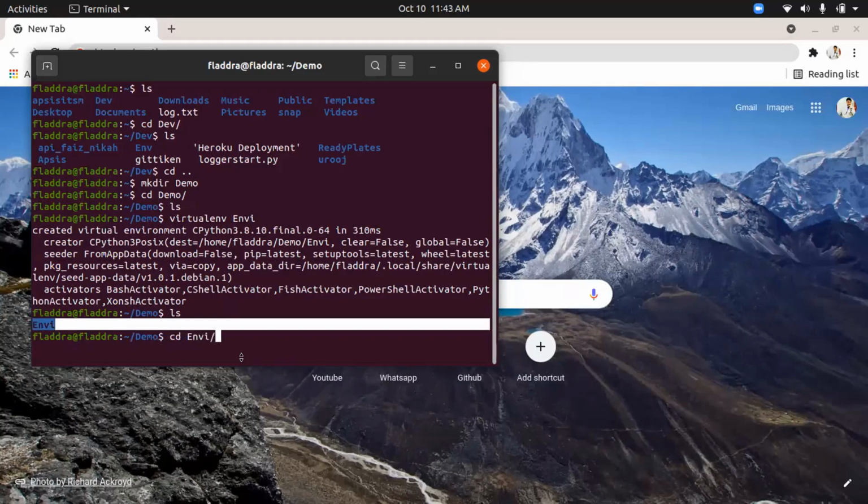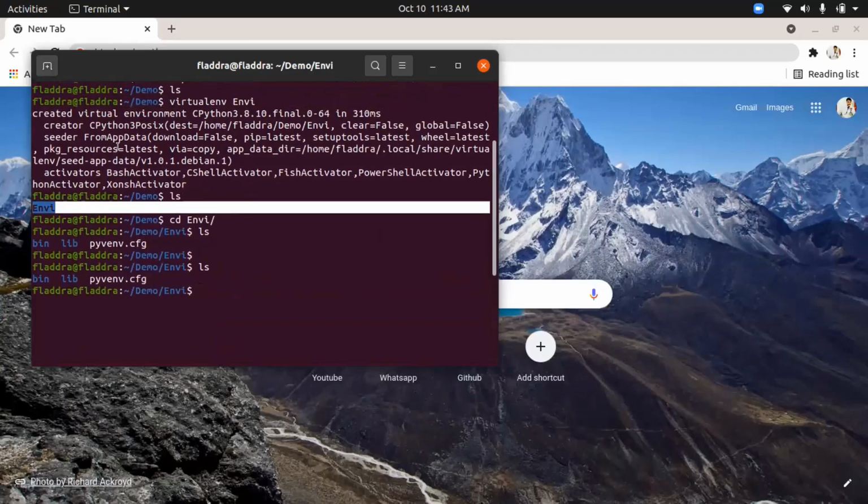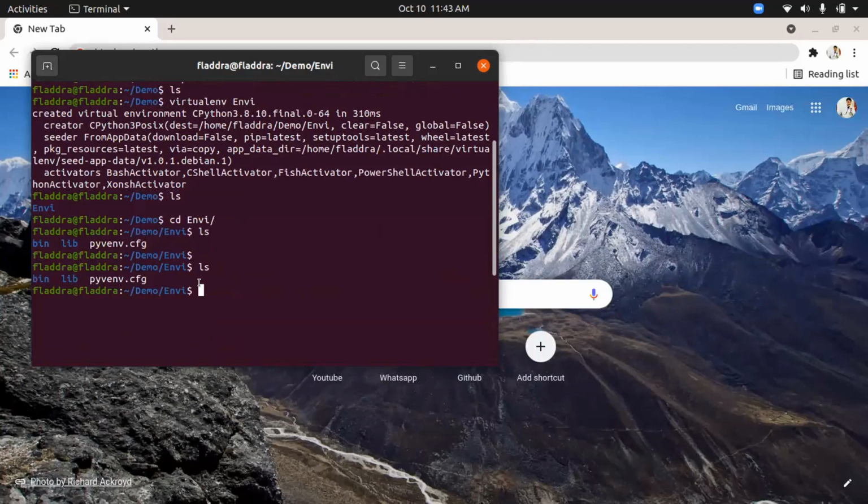Let's move into it and I'll show you what the virtual environment actually consists of. Let's clear the screen. Now these are the contents which the virtual environment consists of by default. By default means it installs some required things such as Python. But what a virtual environment actually is, for example, we have a class and we have a school. Our system is kind of a school which consists of many classes. One class is of Java, one class is of JavaScript, one class is of Python, one class is of Ruby, one class is of whatever languages you say. Okay, so all these classes are included in that school.